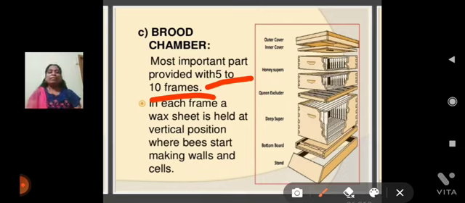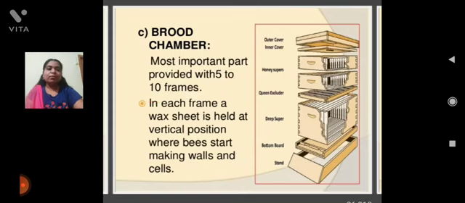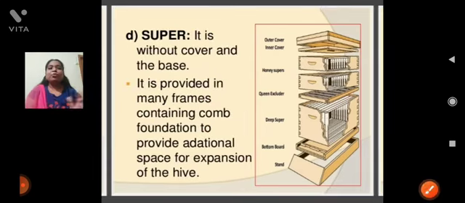Next, the super. It is without cover and base. It provides many frames.